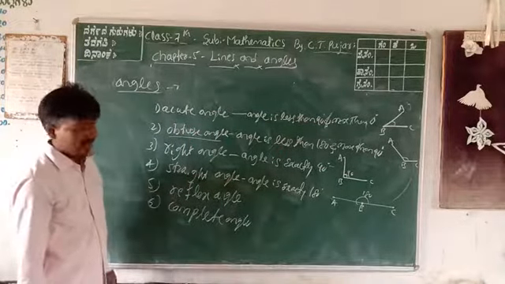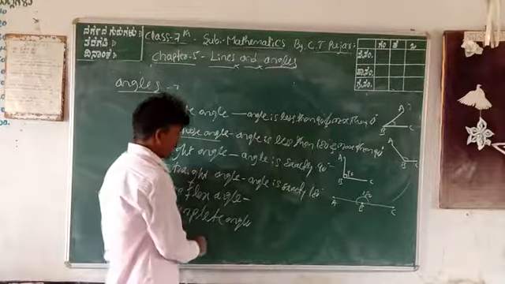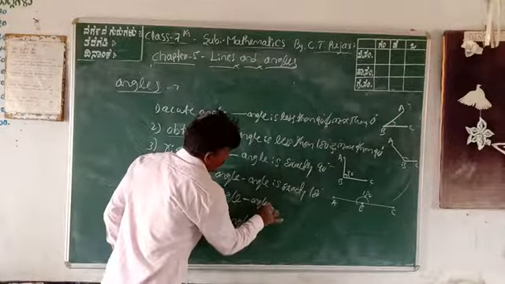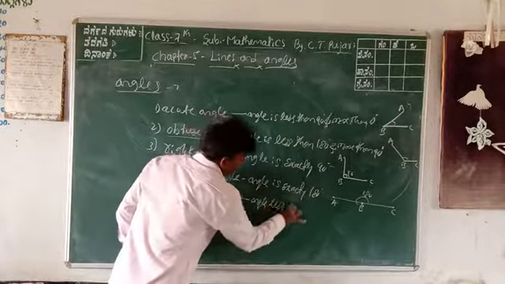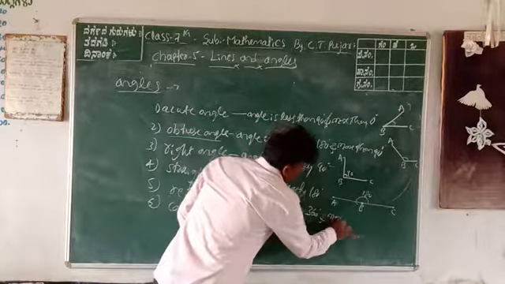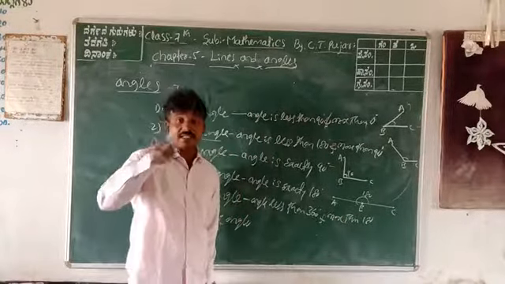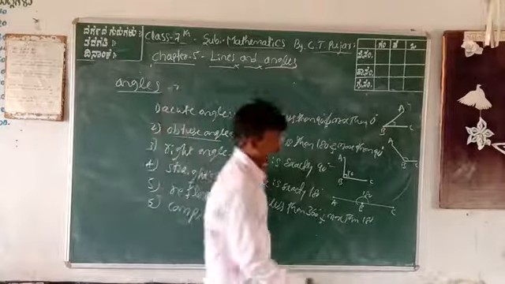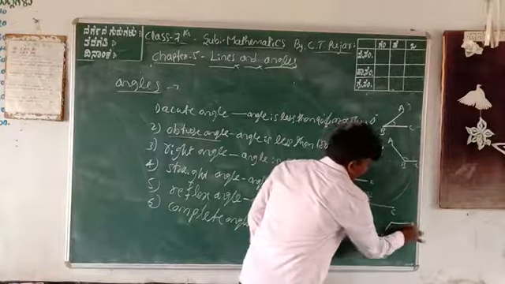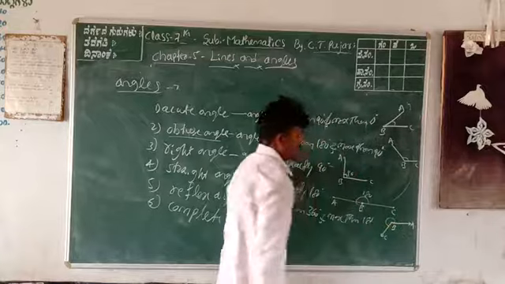What about next? Reflex angle. What is a reflex angle? A reflex angle is an angle less than 360 degrees and more than 180 degrees. Less than 360 degrees, more than 180 degrees. Therefore, this line reflex A, B, C is a reflex angle.